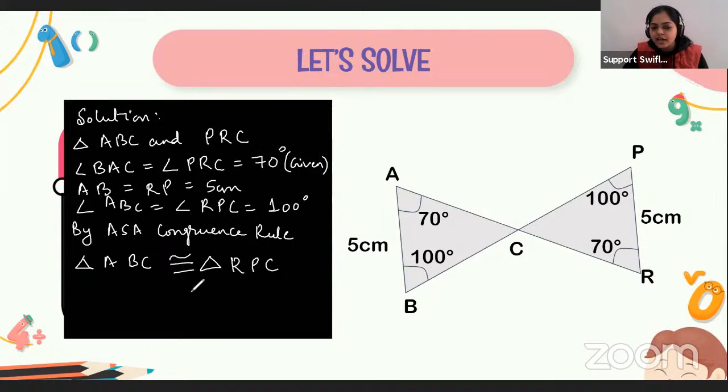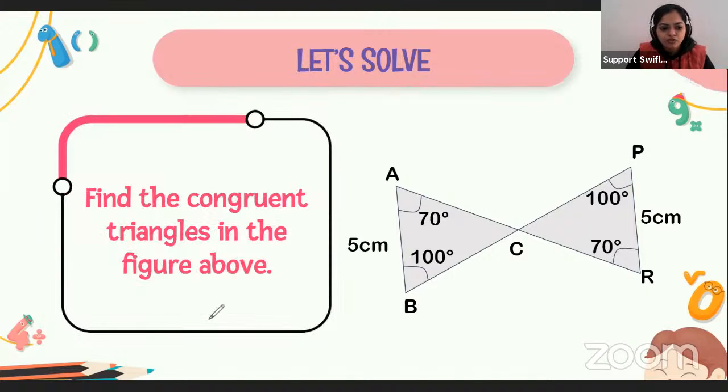It is asked in the question which two triangles are congruent here. So we can say that triangle ABC is congruent to triangle RPC. Okay, and by which rule? By the ASA congruence rule. Got it, everyone? Let me just check whether you all got it or not. Any doubt till here? Just ask me if you have any doubt. No doubt? Okay, so let's move to the next example and next rule.